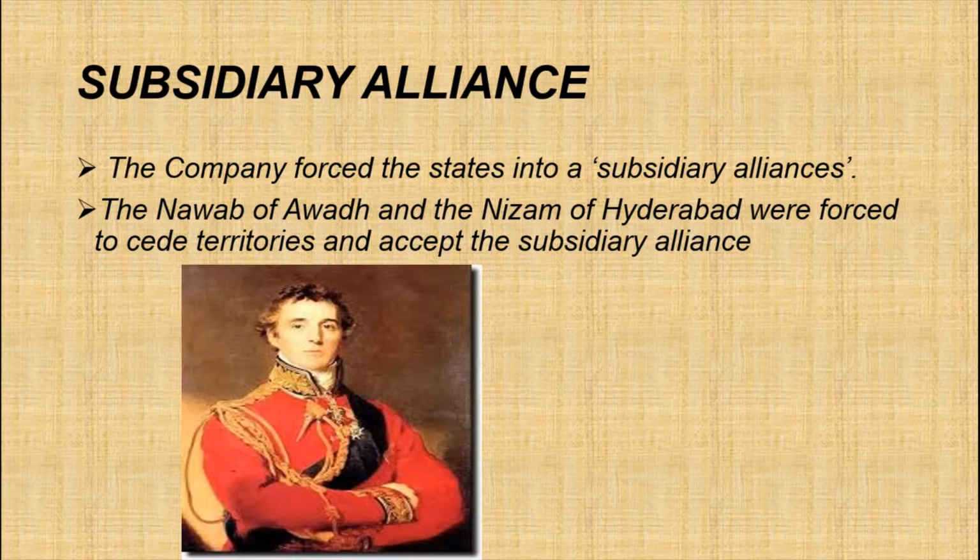For example, in 1801, what happened? When the Nawab of Awadh failed to pay for the subsidiary forces, he was forced to give over half of his territory to the company. Similarly, the Nizam of Hyderabad also joined this system. So, this system allowed the British to maintain a large army at the expense of local rulers. So, the local rulers got security but lost independence. Isn't it? Yes.